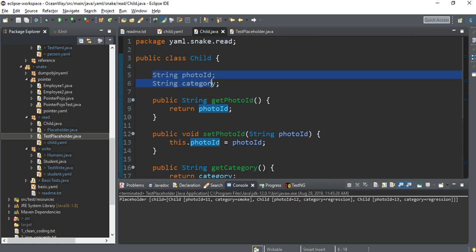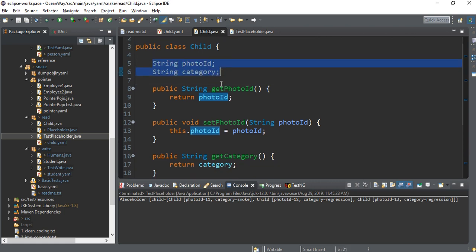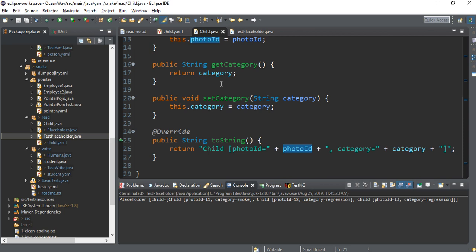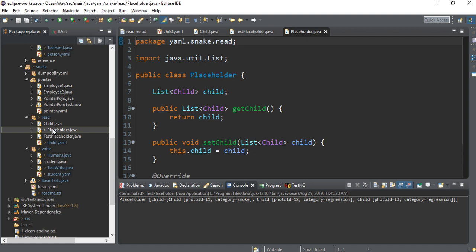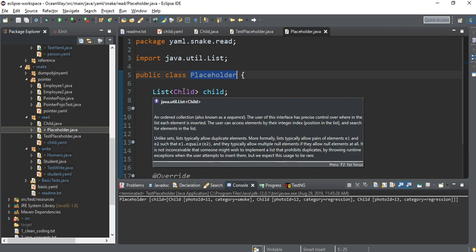We have created two units, two strings. Then these are the auto-generated getter setter, and the toString, right? Now we need a placeholder which will actually hold the complete YAML. You can create any name, ABC, Apple, whatever you like. We have created a class named placeholder. Under that, I have created a list of child.